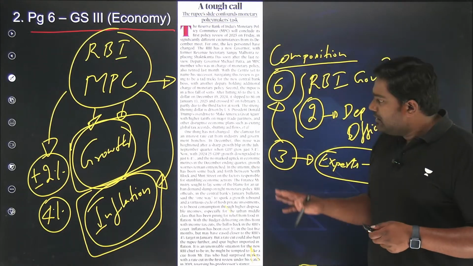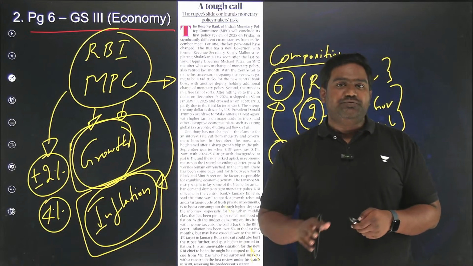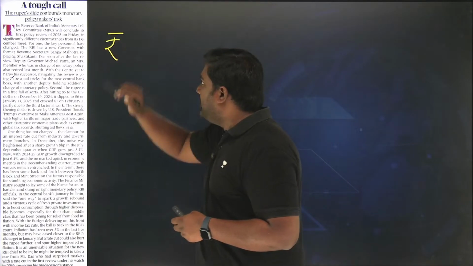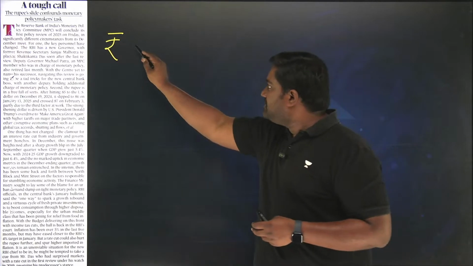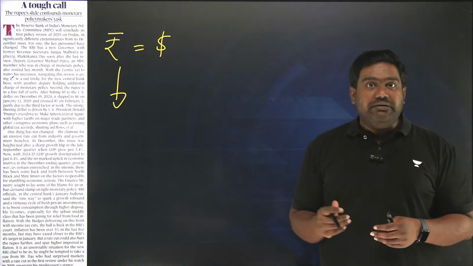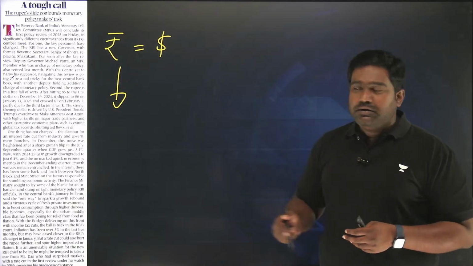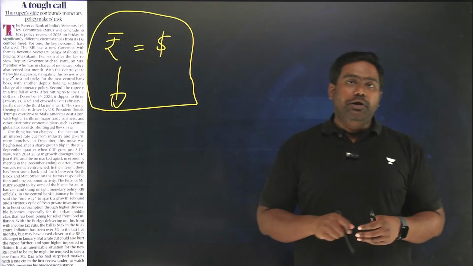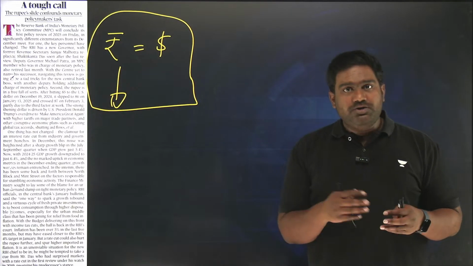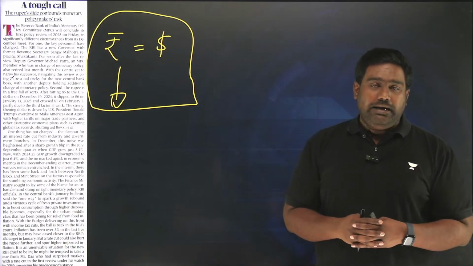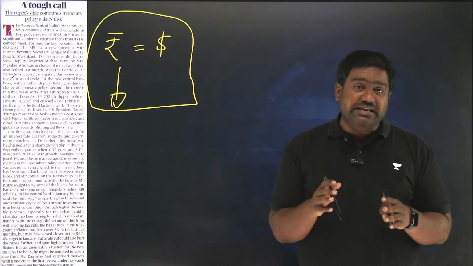So right now, the RBI governor and the Monetary Policy Committee are facing a big challenge because globally there are several challenges that are affecting the Indian economy. I am sure you are aware that the Indian rupee has been depreciating rapidly in comparison to the dollar. The rupee has fallen to alarming levels, breaching the 87 mark, and there is every possibility that the rupee might slip below the 90 mark as well, where $1 could appreciate to the range of 90 rupees and above. And this has some implications for the Indian economy, very serious implications.